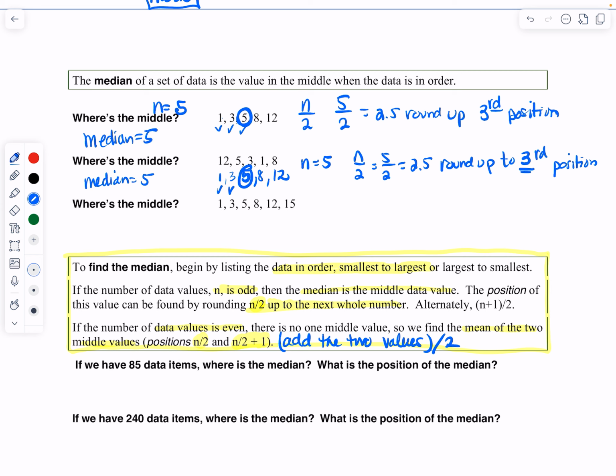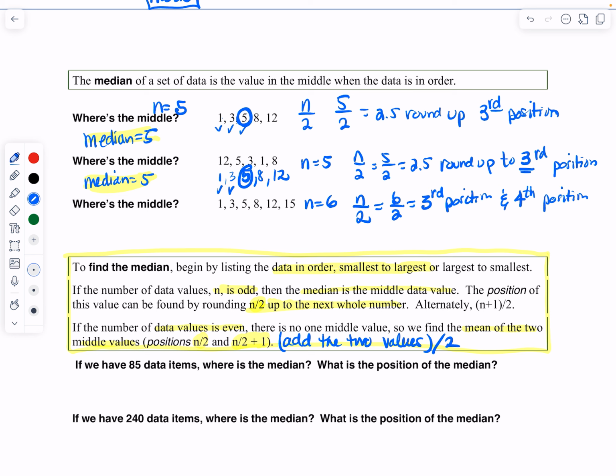All right, so I just want to be clear, that's the answer for the first one and the second one. Now the next one: where is the middle? First of all, are these in order? The answer is yes: 1, 3, 5, 8, 12, and 15. We have 1, 2, 3, 4, 5, 6, so n equals 6 this time. If I take n divided by 2, I get 6 divided by 2, which is 3. So the third position I'm going to look at, but since it's even, I need the fourth position as well. So you find the first one and take the next one if it's an even number of data values.